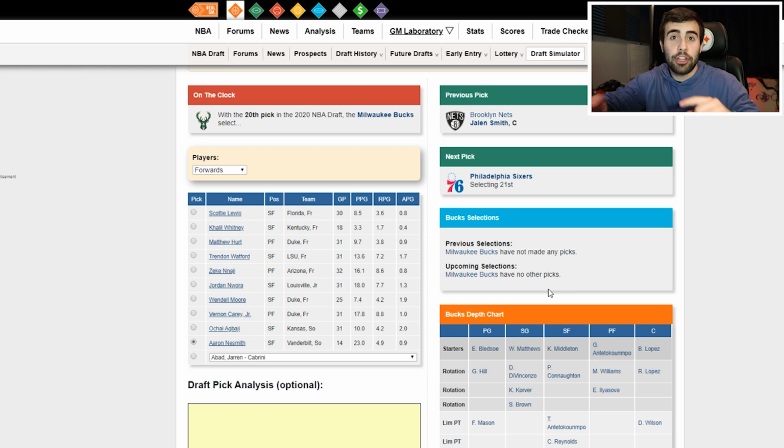bench player for them. He's a good three-point shooter. He doesn't turn the ball over. He's an efficient scorer, and I think the Bucks would love that, but I think he might go higher in this draft. So I'm going to go to the Bucks at pick 20.